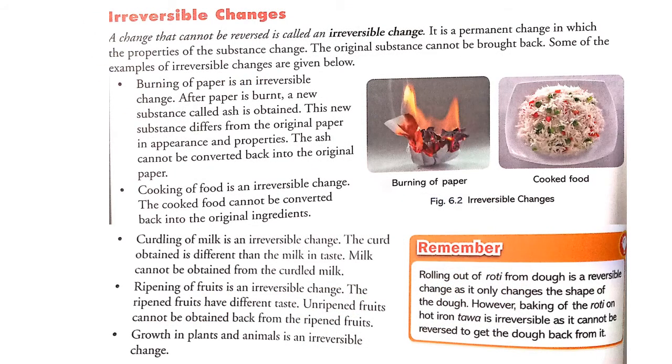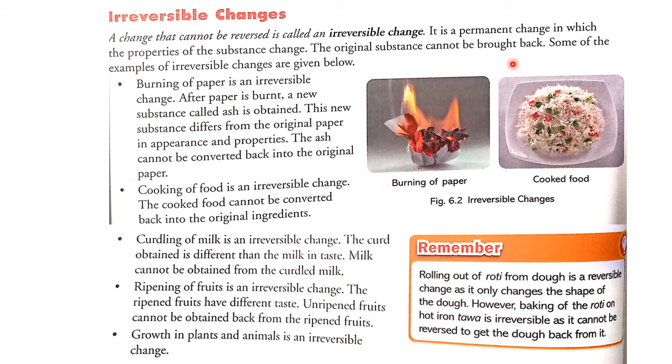As we have seen already about reversible changes, now we will see irreversible changes. A change that cannot be reversed is called an irreversible change. It is a permanent change in which the properties of the substance change. The original substance cannot be brought back. So in a reversible change, it can be reversed, but in an irreversible change, it is the opposite. It cannot be reversed. It is a permanent change where you cannot bring back the substance to its original form or shape or appearance.